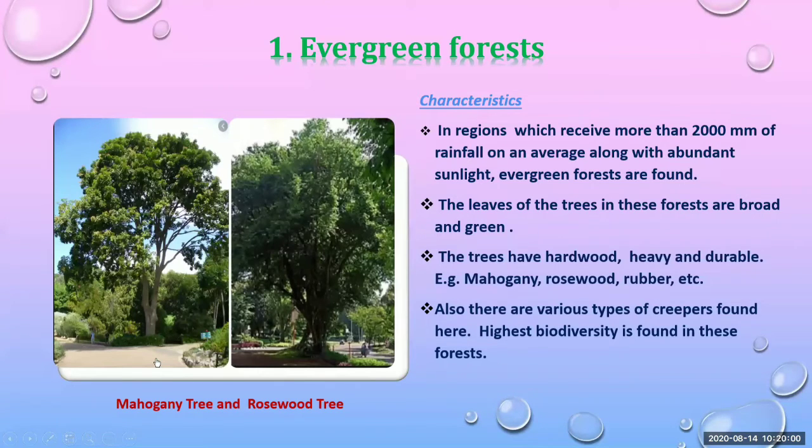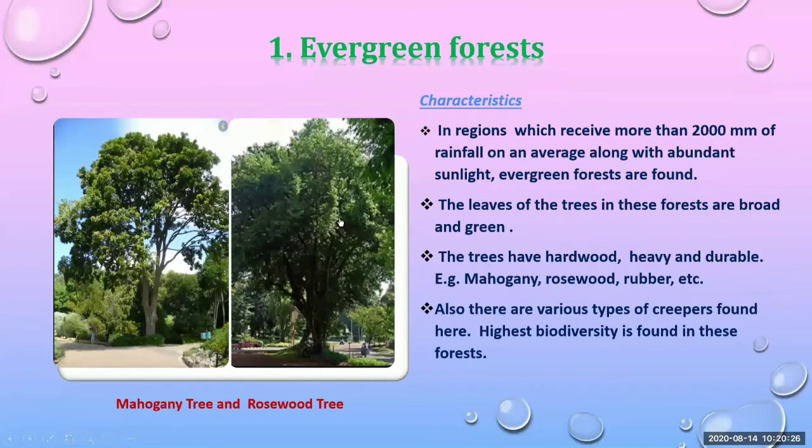Firstly, we'll see this tree, that is mahogany tree, and we can check the height. One person is standing under the tree, who is seen very little, just like an ant, and the tree is very high, and its height is very huge.